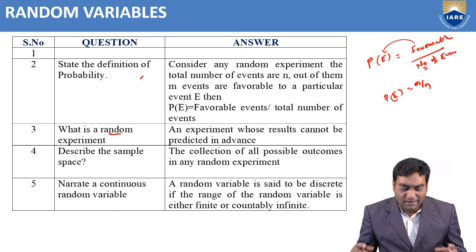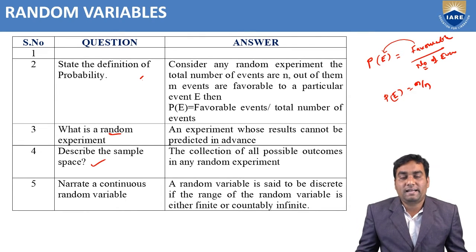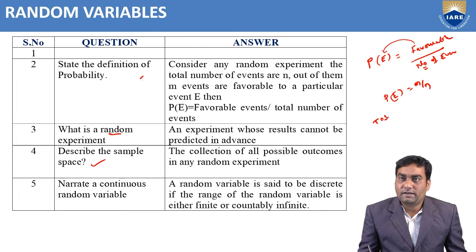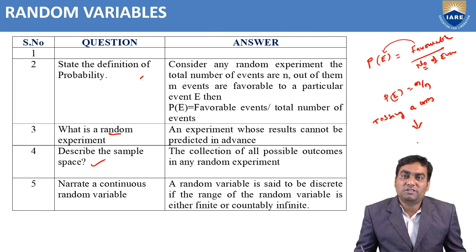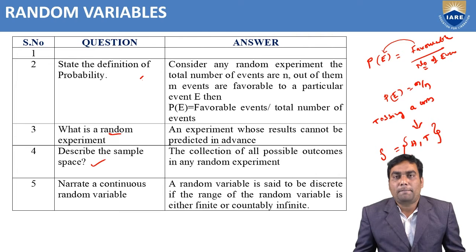Coming to the third one, describe the sample space. What is the meaning of sample space? The collection of all possible outcomes in any random experiment is the sample space. Take the example of tossing a coin. What are the possible outcomes? Either head or tail, only these two. Is there any other possible outcome? No. So the collection of all possible outcomes is known as the sample space. It is denoted by capital S.